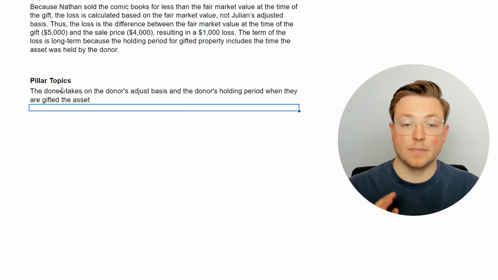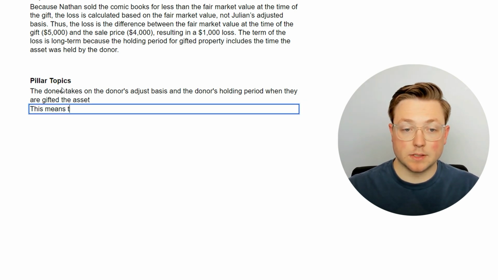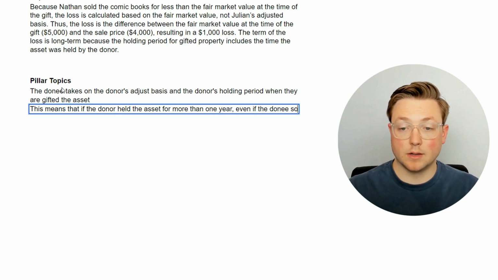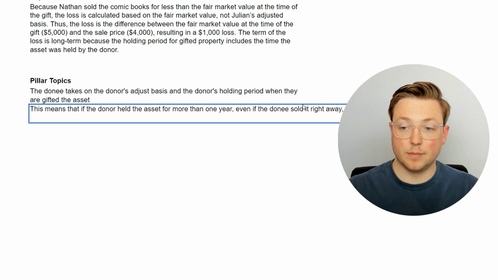This means that if the donor held the asset for more than 1 year, even if the donee sold it right away, it would still be a long-term gain.